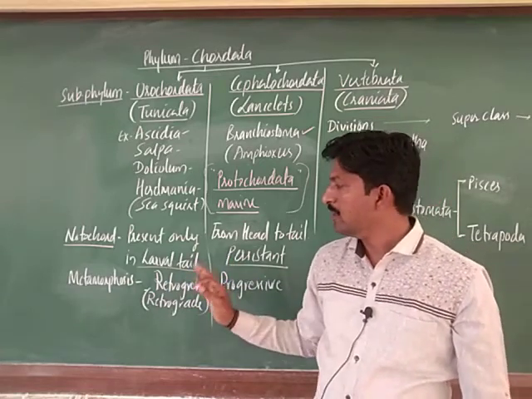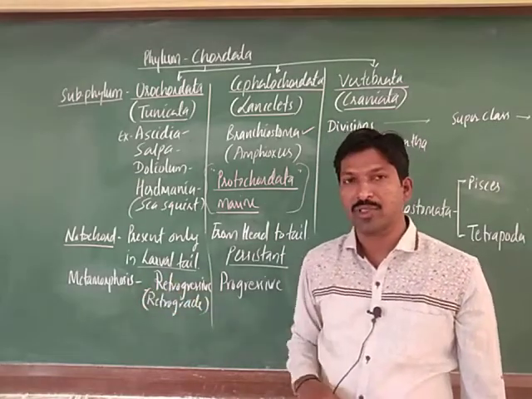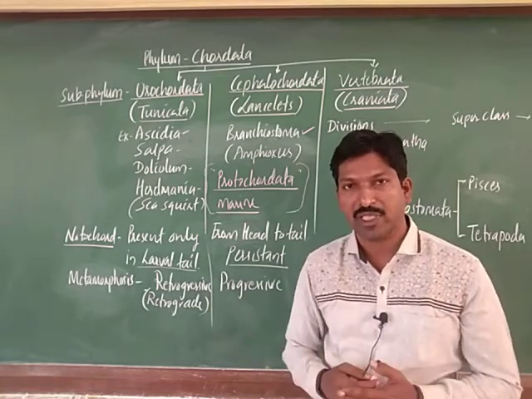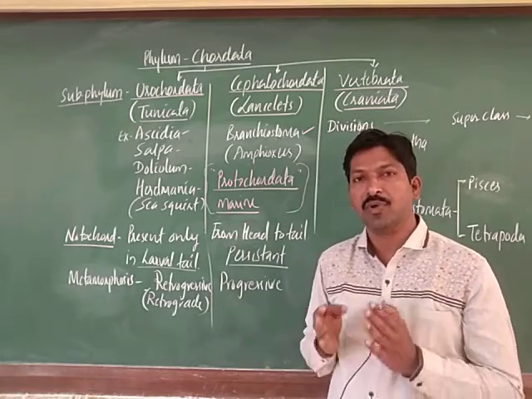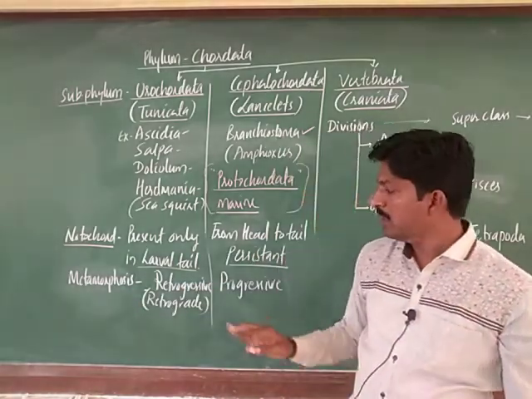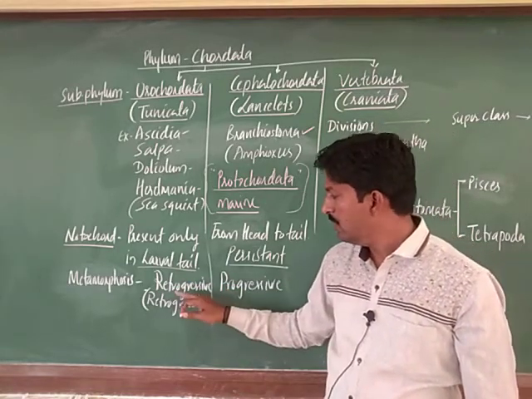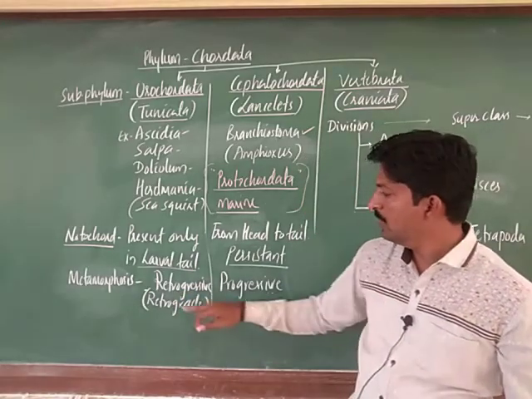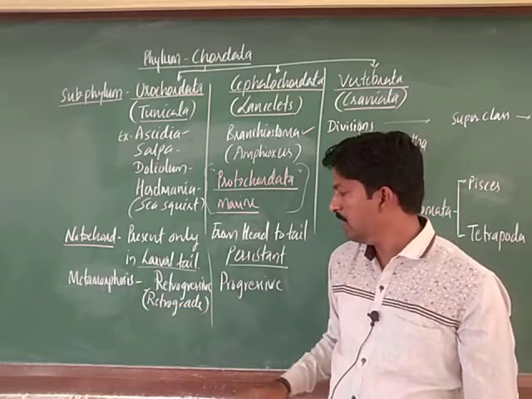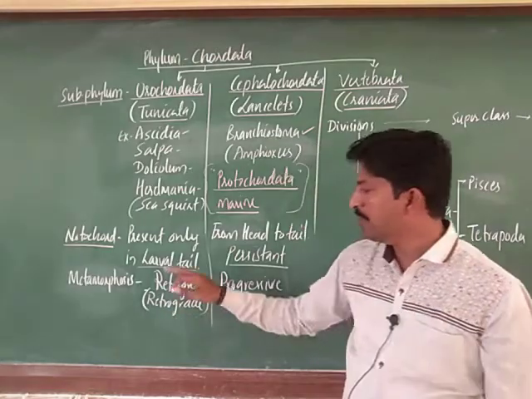Here one important process takes place, what we call metamorphosis. When a larva becomes an adult, a lot of morphological changes take place. That set of changes that we observe is called metamorphosis. Here the kind of metamorphosis is the reverse kind, called retrogressive metamorphosis, or otherwise we term it retrograde metamorphosis.